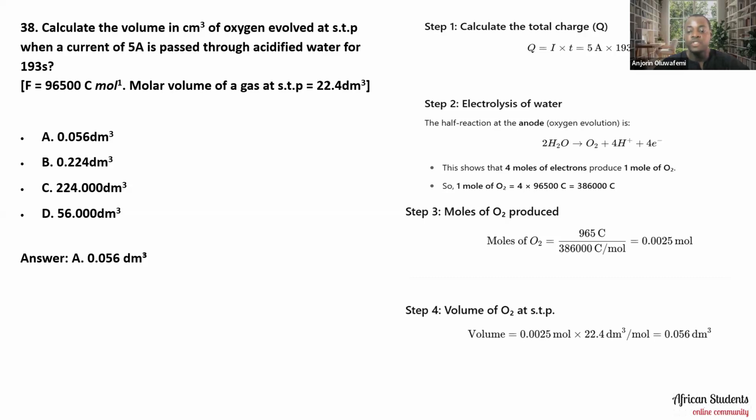Now, the volume of oxygen at STP is 0.0025 moles multiplied by 22.4 dm cube, the standard volume at STP, giving a volume of about 0.056 dm cube. So let's take note of that. The right option is option A, 0.056 dm cube.